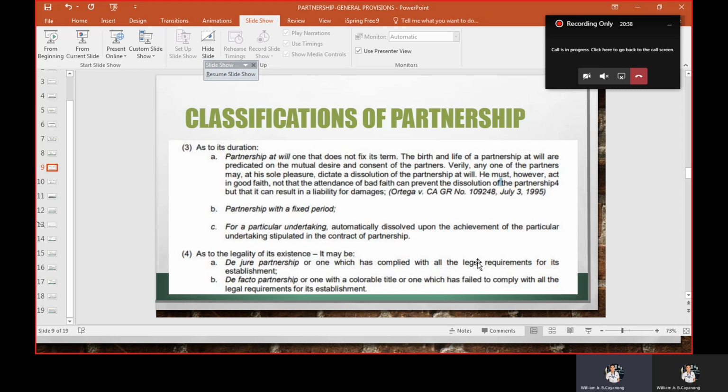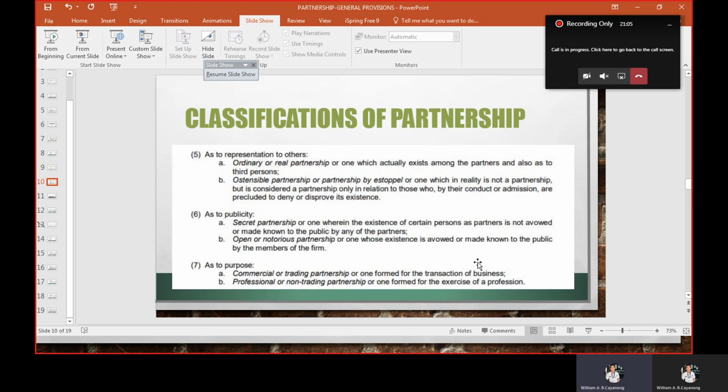Well, de facto is one with a colorable title or one which has failed to comply with all the legal requirements. If not all of the requisites of a partnership are present, then that is a de facto partnership. We will go beyond that topic as we progress in our discussion. Okay. We have also as to representation of others.